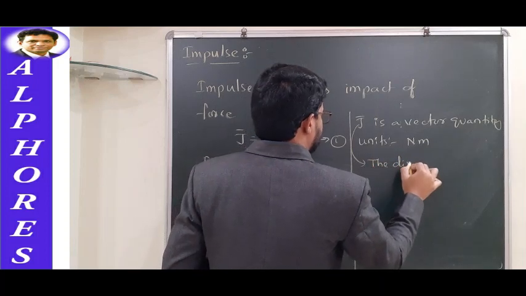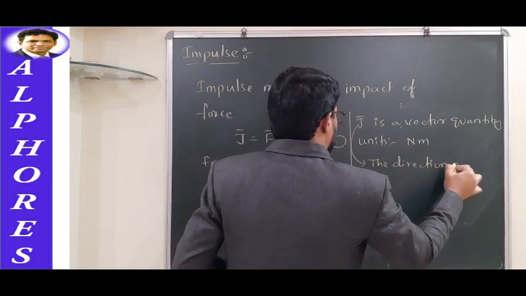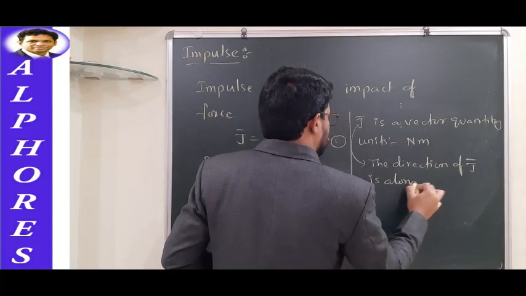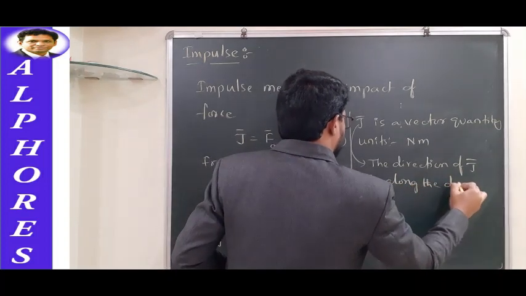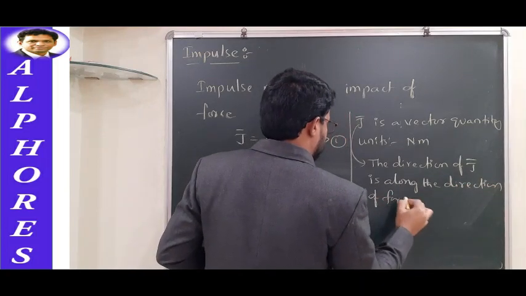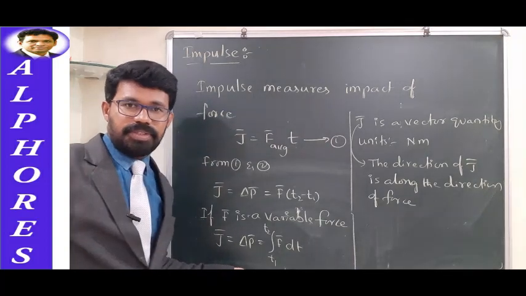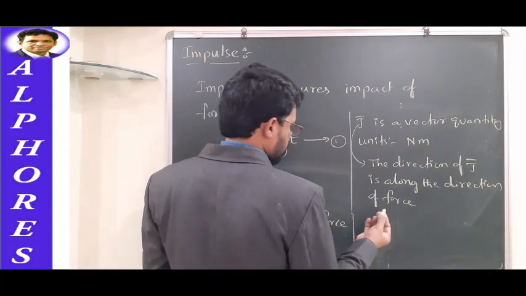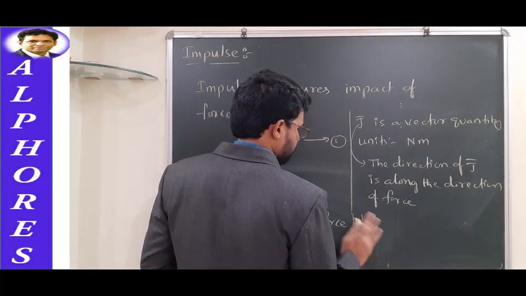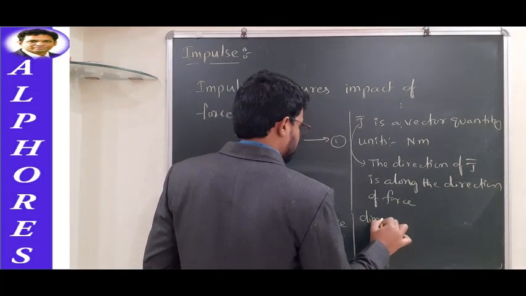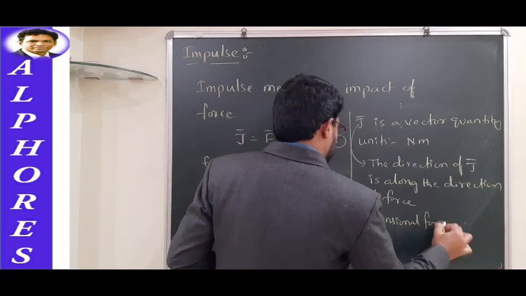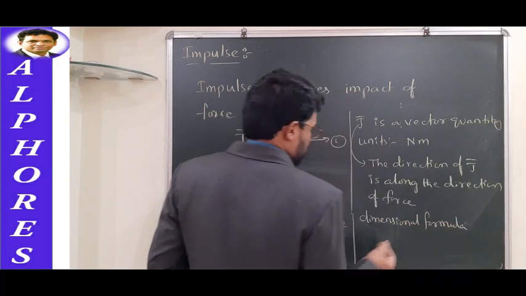The direction of J bar is along the direction of force. The other thing is the dimensional formula. If you want, you can write the dimensional formula. How can it be written?